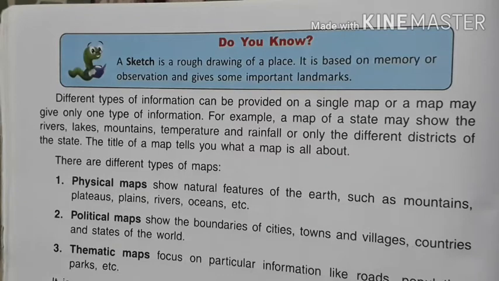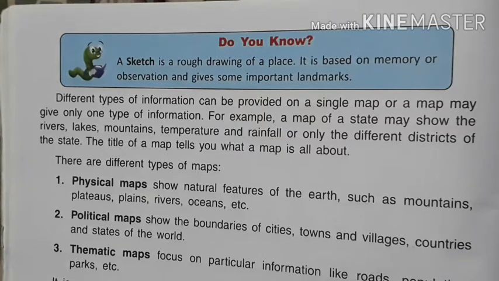And when a map shows river, lake, pond, ice sheets, mountain, glaciers, desert area, it is known as physical map. And the third one is thematic map.